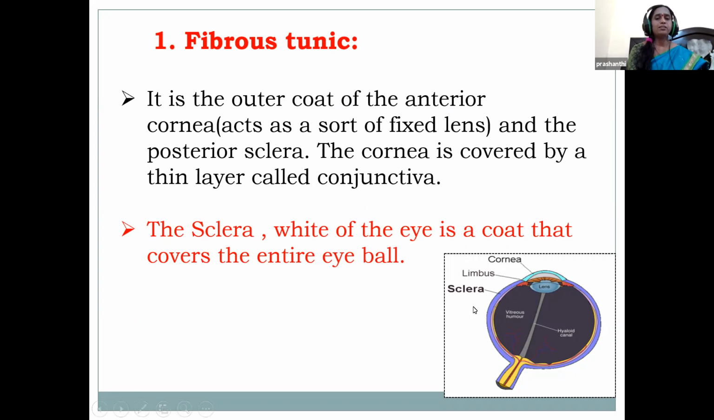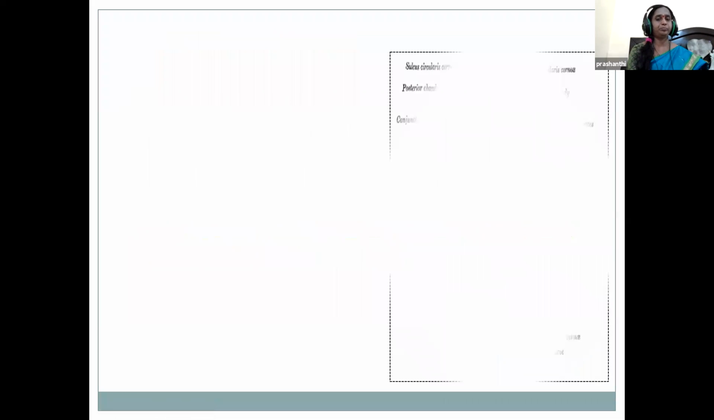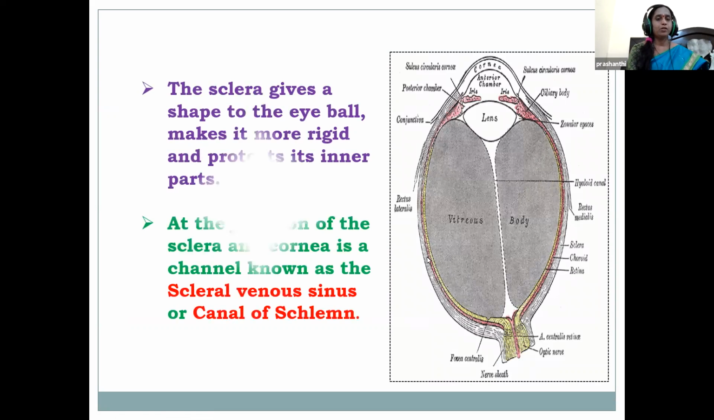Then what does this do, children? The fibrous tunic, which is comprised of cornea and sclera, maintains the fluid homeostasis by draining aqueous humor. The sclera gives the shape to the eyeball. It makes it more rigid and protects the inner parts. At the junction of the sclera and the cornea, there is a channel known as the scleral venous sinus or the canal of Schlemm.